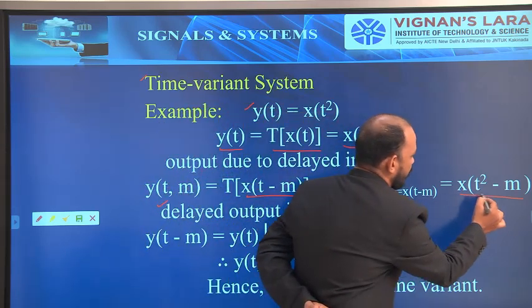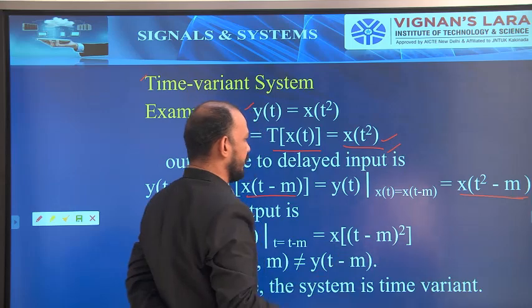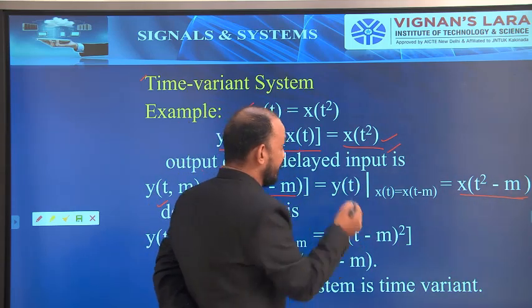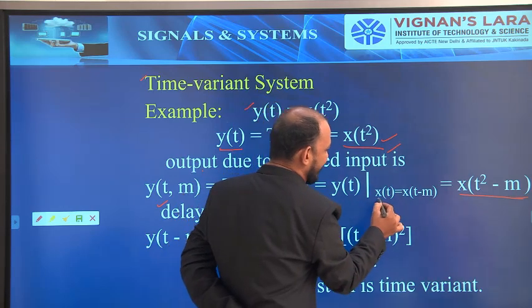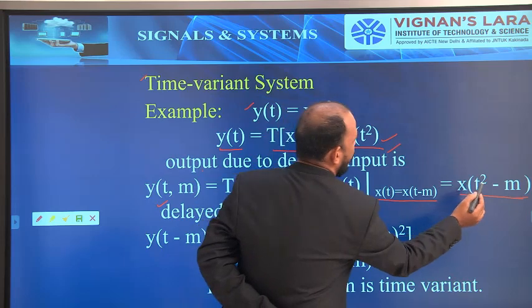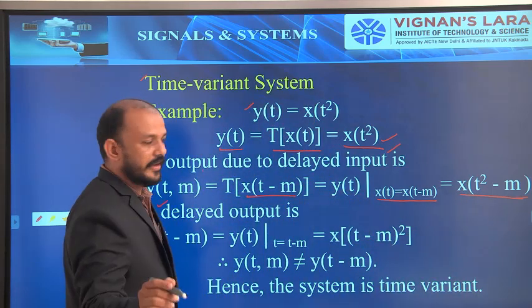So x of t square minus m simply. First thing, here we are not replacing t with t minus m. In y of t, we are replacing x of t with x of t minus m. So the equation is x of t square minus m.